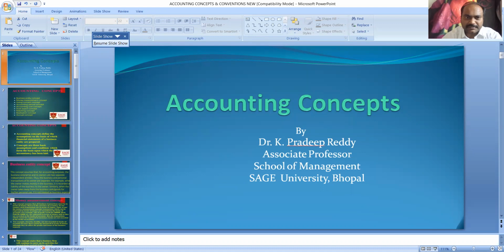And the next one is money measurement concept. Here, everything is measured in terms of money. Since we are in India, we are measuring with rupees. For example, if we sell goods worth rupees 2 lakhs and rent paid is rupees 10,000, we are using the term rupees, and we are not using any kilograms or liters to express the transactions.